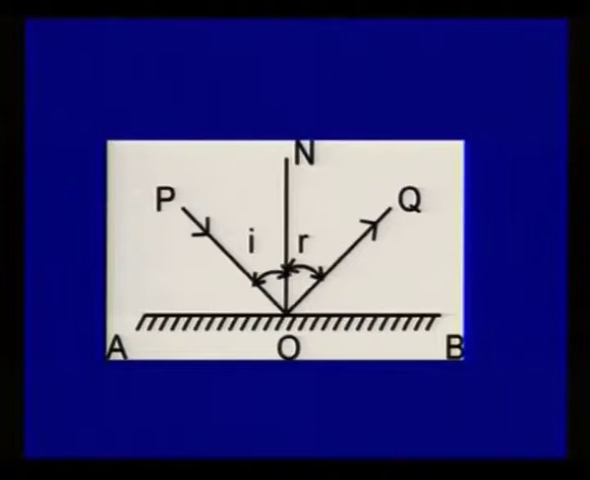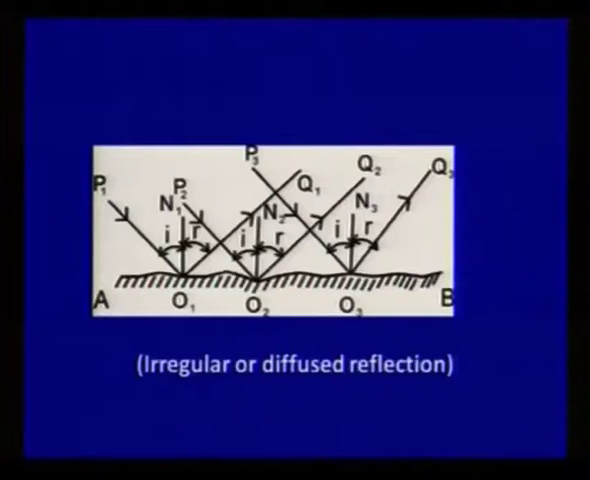So, angle I is always equal to angle R. But sometimes, if the surface is not smooth and rigid, then diffused reflection takes place. This is the diagram of diffused or irregular reflection. Here the incident rays coming are parallel, but the reflected rays are not parallel.